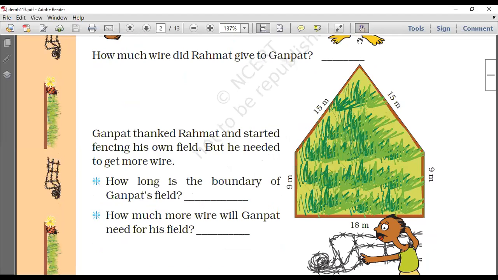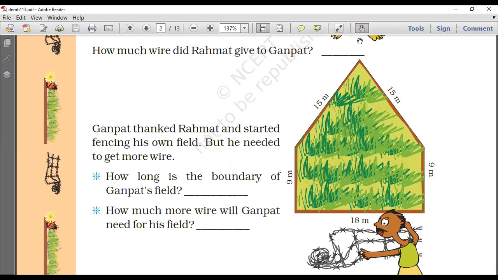Ganpat thanked Rahmat and started fencing his own field, but he needed more wire. How long is the boundary of Ganpat's field? Now you find it out. I'm waiting for the answer in the chat box. Come on, everyone, let's do it. You give me the answer. What is the total length that he will need? Yes, 66 meters. Okay, very good. Oh, Nishtha, check your answer.